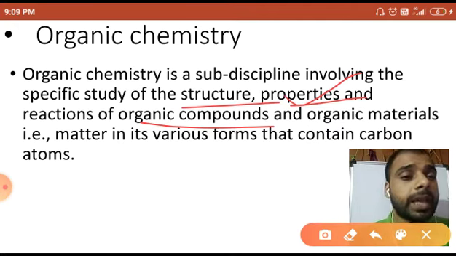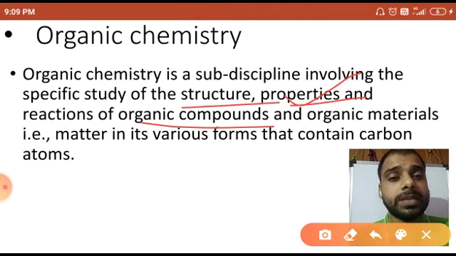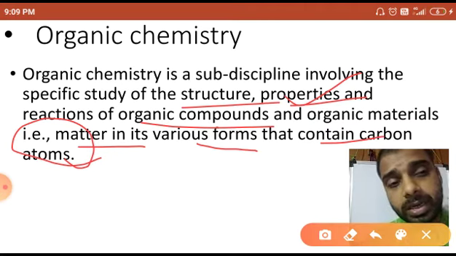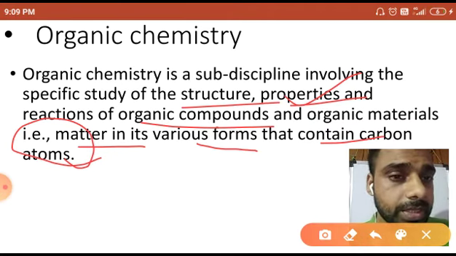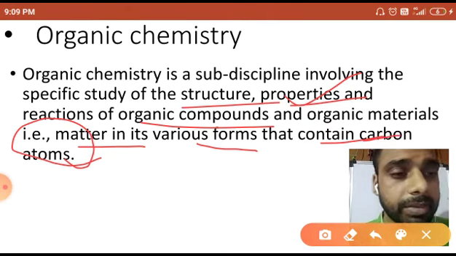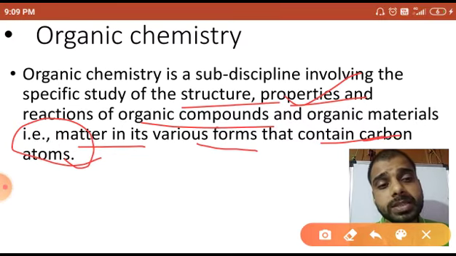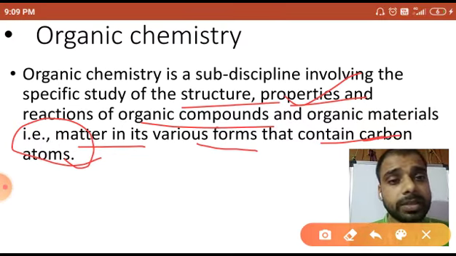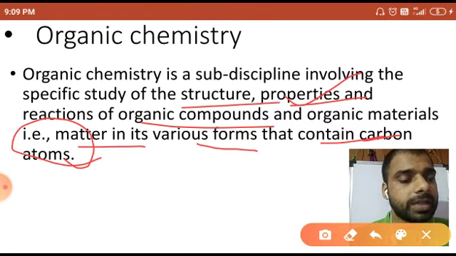Now, you can see here that it is matter in its various forms that contain carbon atoms. So the carbon materials, the matter which is obtained from carbon, can be called organic compounds, but that is not true.